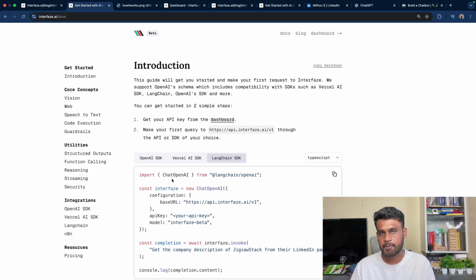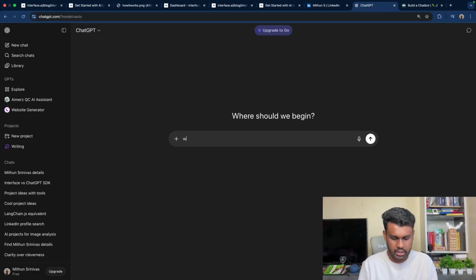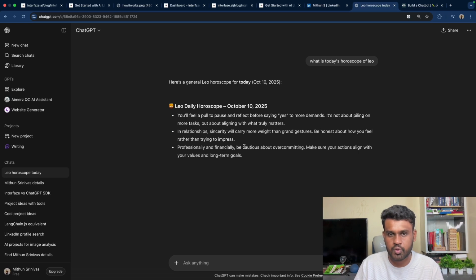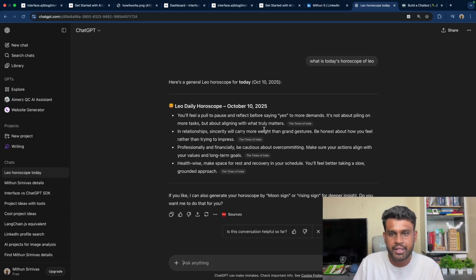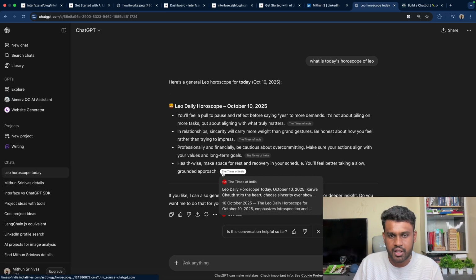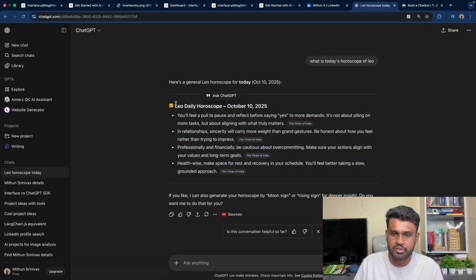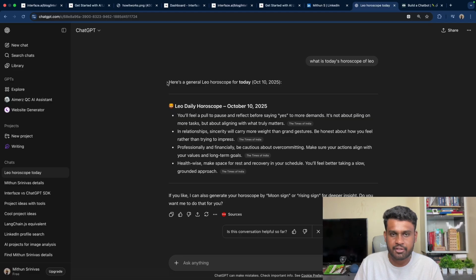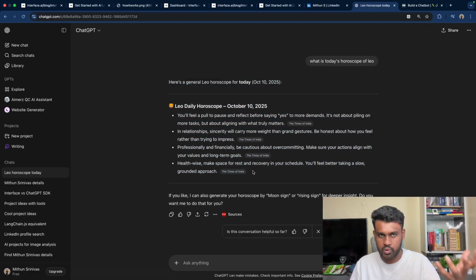Let's take the task of generating a horoscope. Let's say I go to ChatGPT and ask, what is today's horoscope of Leo? See what it did, it scraped the internet and gives you some results. Many times it gets confused, so you get very generic output if you try to do it. There is no consistency across this.